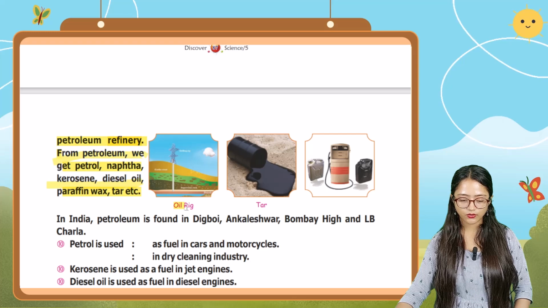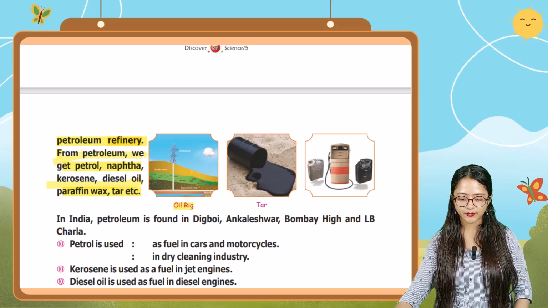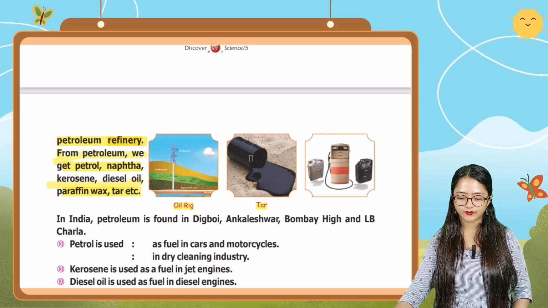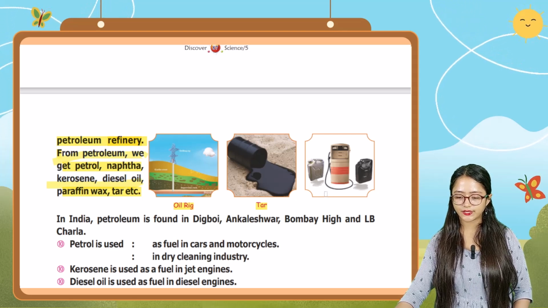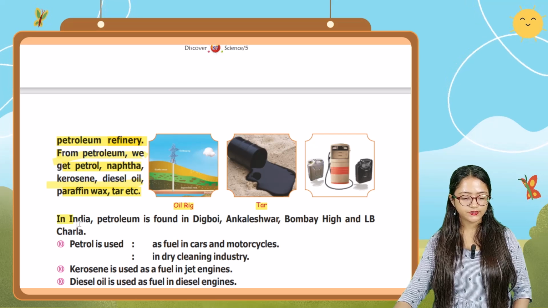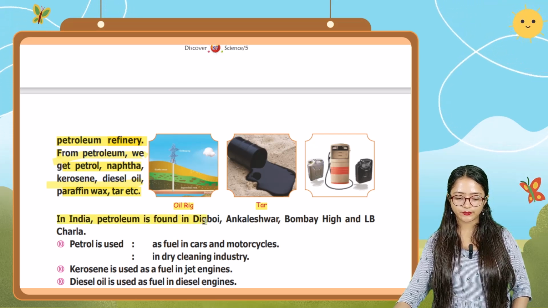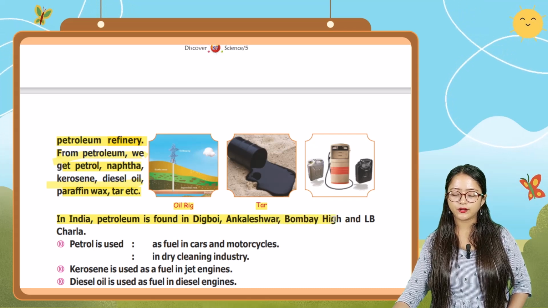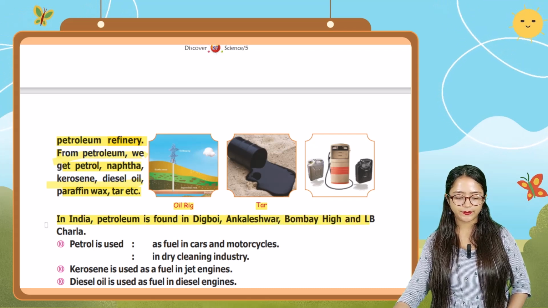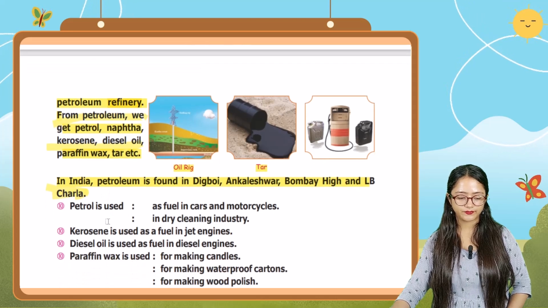Here you can see the oil rig in this image, and the tar which is used for making roads, and the petroleum center. So here in India, petroleum is found in Digboi, Ankleshwar, Bombay High, and Lunej Charla.